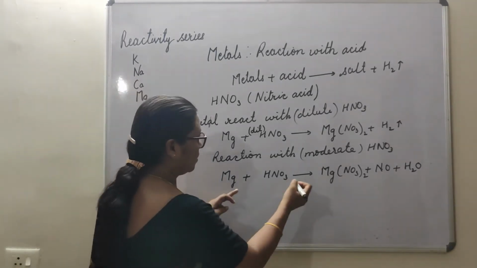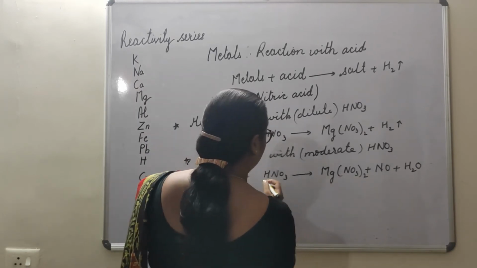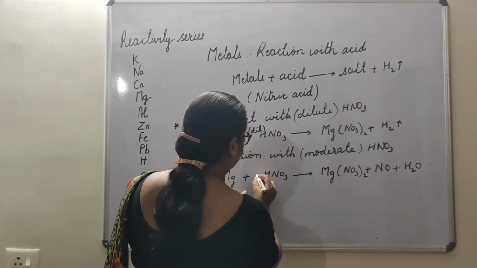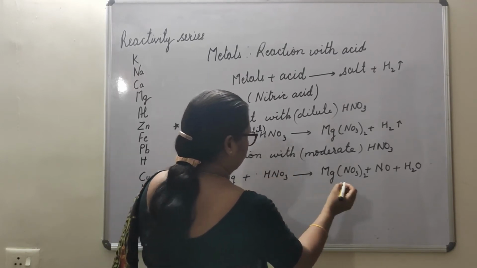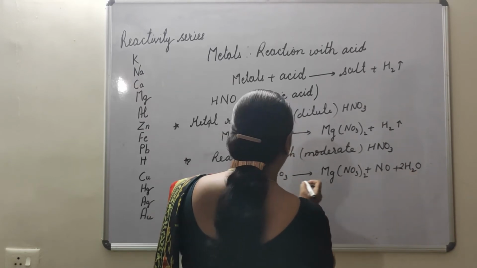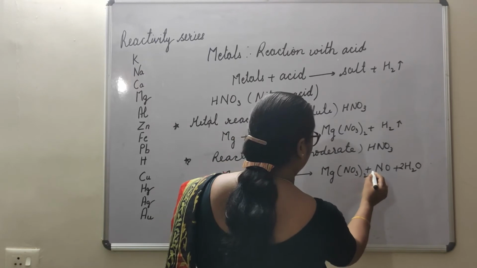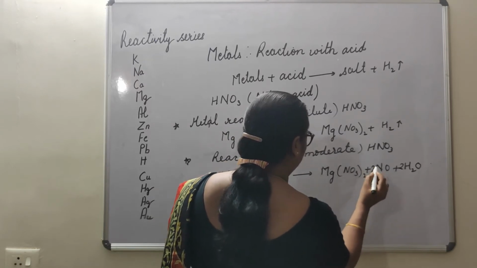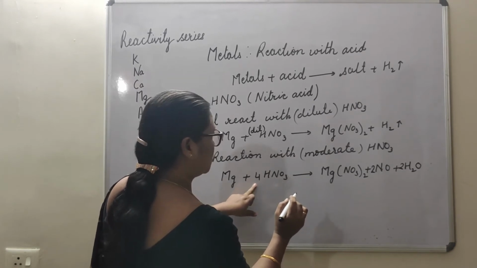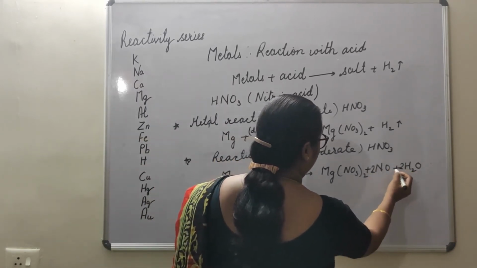Okay, so quickly we will balance it. This is 2, so if I write 2 here, this is 4, so 4, and this will be 2 here. N is 4, O is 12, so 6, 7, 8, 9, 10.